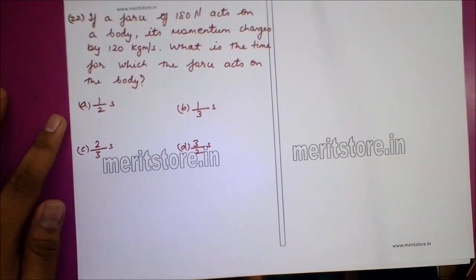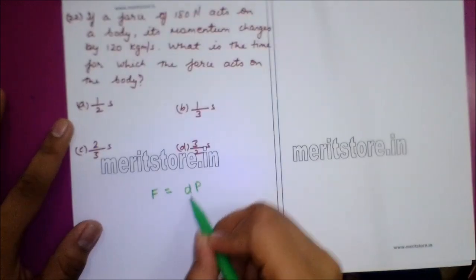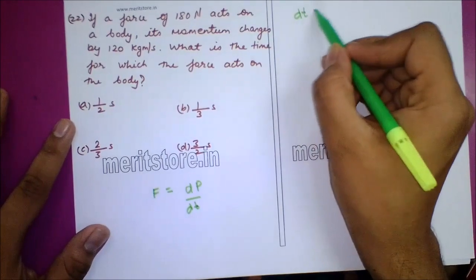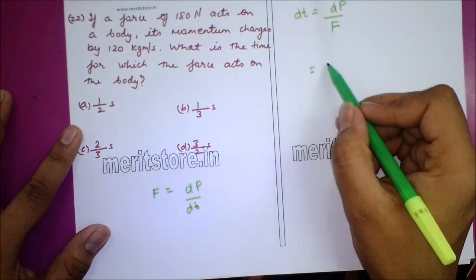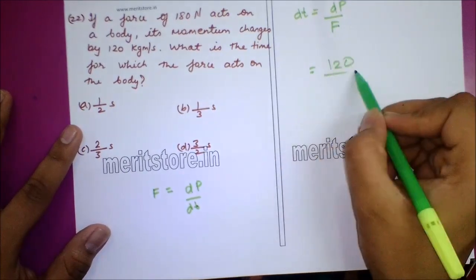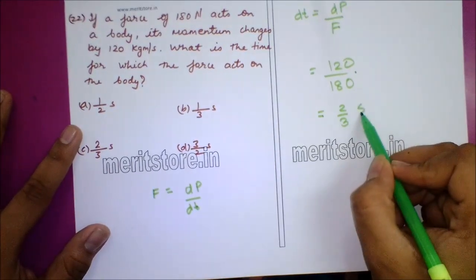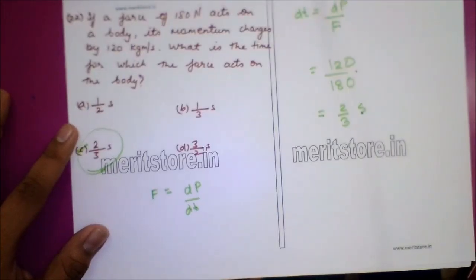Question number 22. If a force of 180 Newton acts on a body, its momentum changes by 120 kg meter per second. What is the time for which the force acts on the body? Now, we know force is equal to change in momentum upon time. So dt, change in time, can be written as dp upon F. Value for dp which is given is 120 and force acting is 180. On solving we get 2 by 3 second. So option C, 2 by 3 second is the correct answer.